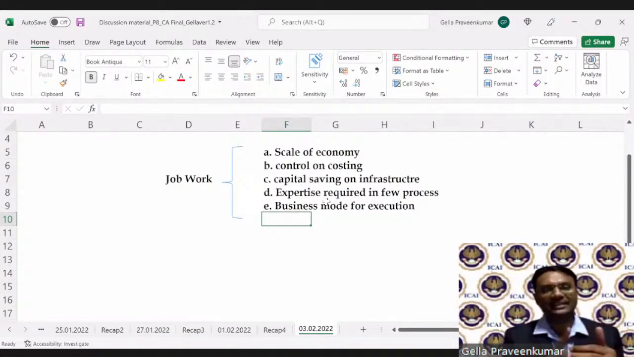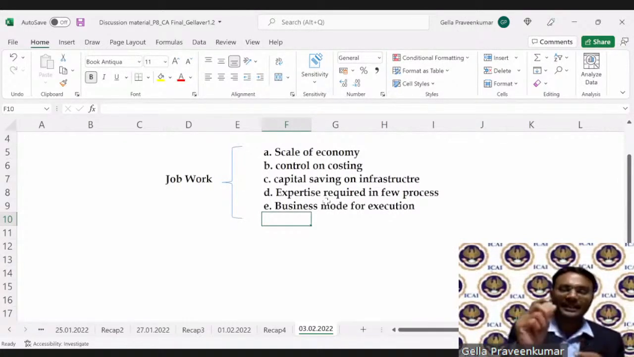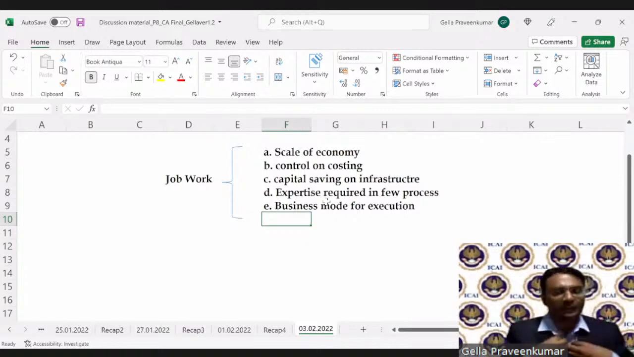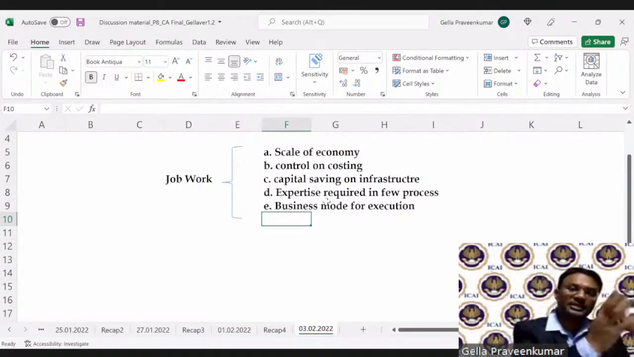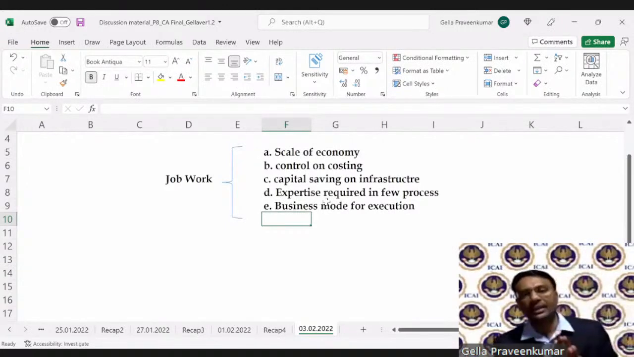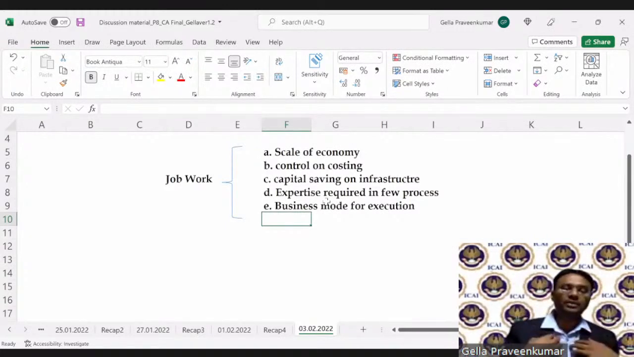Molds, tools, jigs, and dies. Now, this particular process, if I have to do it internally, I have to have a separate tooling room. The cost of a tooling room is very, very high in the case of OEM manufacture. So what I do is give it as an outside job work.